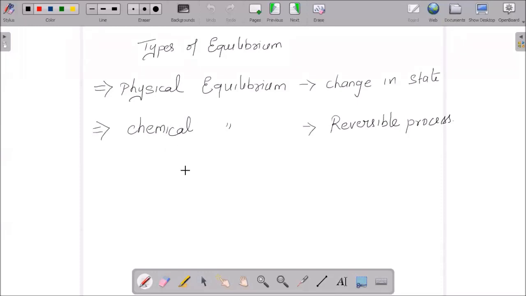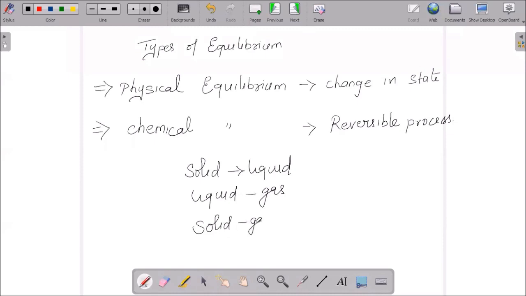For example, solid gets converted to liquid, liquid changing to gas, and solid to gas. These different conversions of state are what we call physical equilibrium, where you can even talk about the boiling point, melting point, and so on.